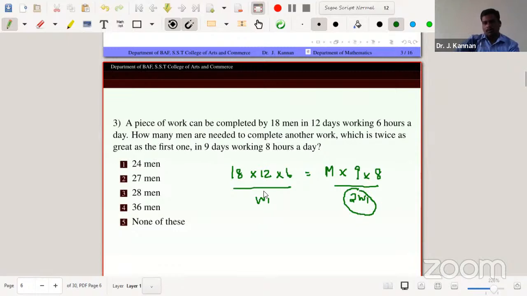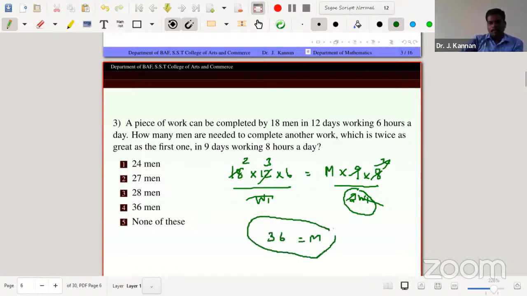So W1 is just W1, but twice as much is W2. Just removing the variable, cancelling 2. So just cancelling 4. So 3 times, just cancelling 9 from here 2 times. So multiply by 3, 6 and 2. So answer is 36 equal to men. So we need 36 men.